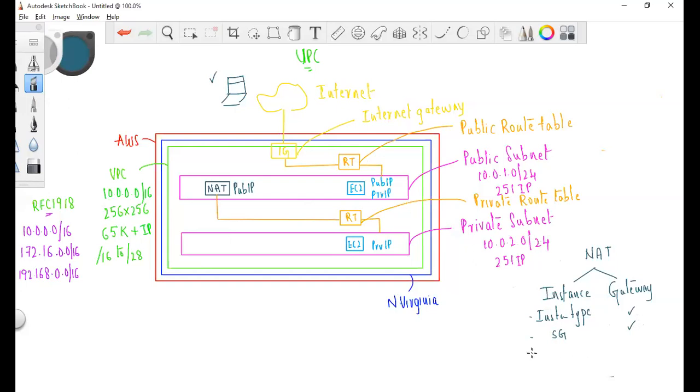And in NAT instance, if you have a public IP, it will work for you. You can have a public IP address, because a NAT instance should have a public IP address. Only then will it be able to access the internet. But NAT gateway demands an elastic IP address.